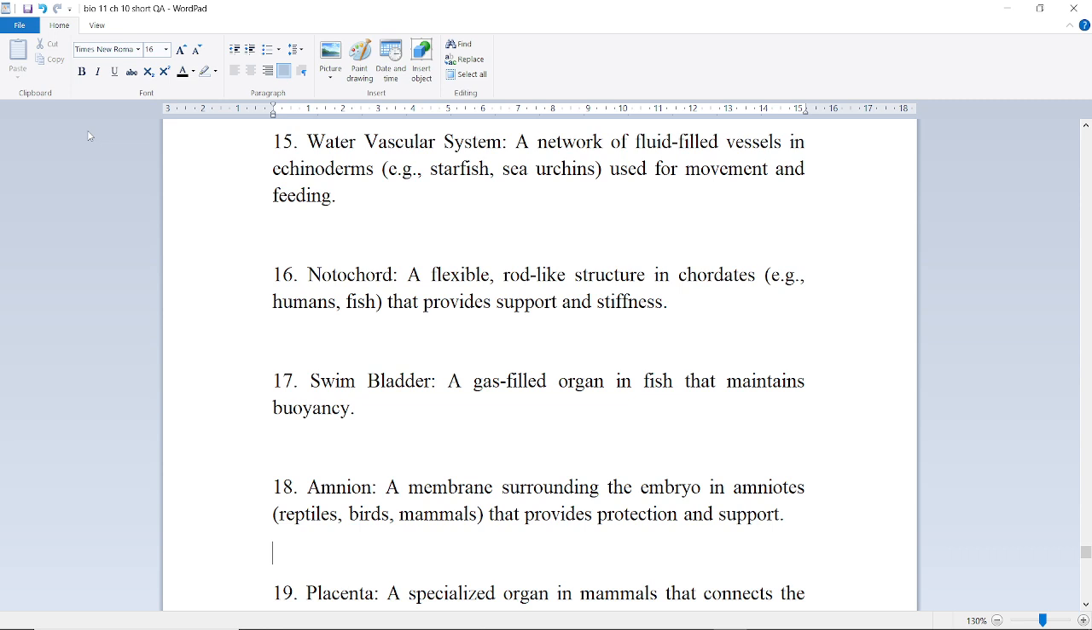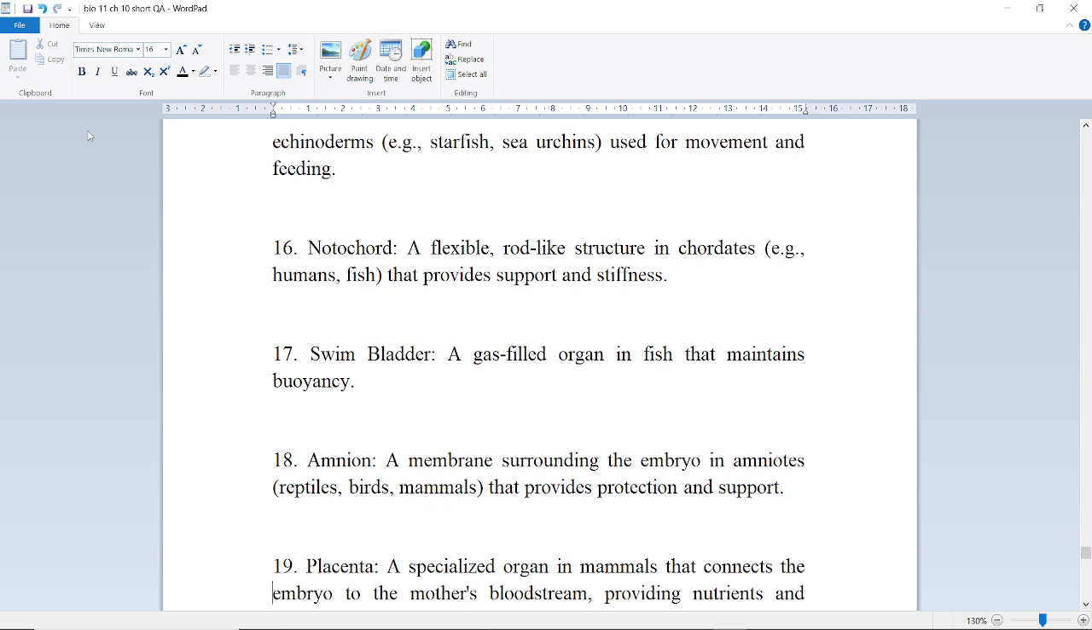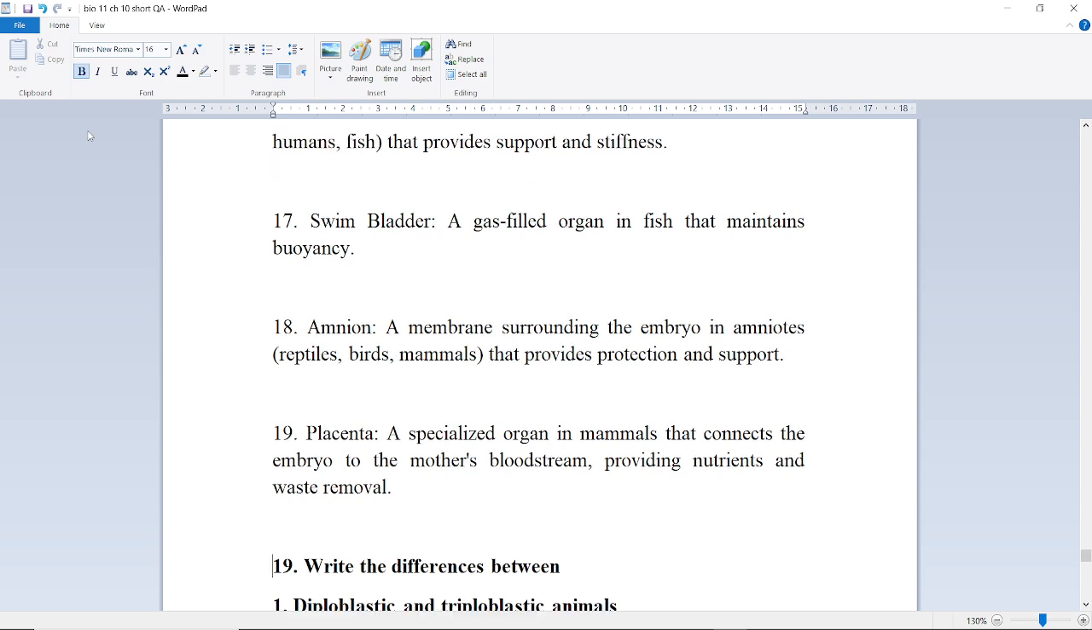Next is notochord, a flexible rod-like structure in chordates, for example, humans, fish, that provides support and stiffness. Next is swim bladder, a gas-filled organ in fish that maintains buoyancy. Next is amnion, a membrane surrounding the embryo in amniotes, reptiles, birds, mammals, that provides protection and support. Next is placenta, a specialized organ in mammals that connects the embryo to the mother's bloodstream, providing nutrients and waste removal.